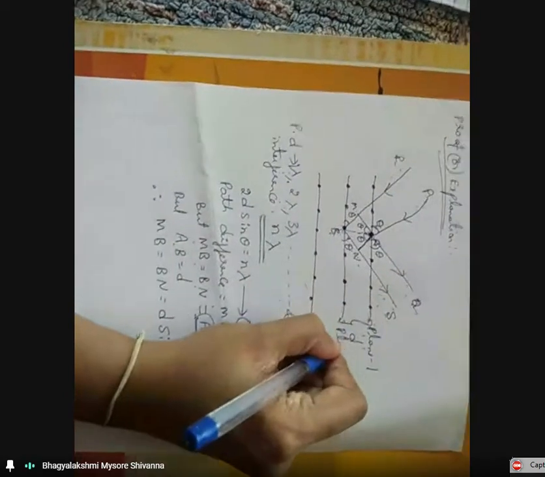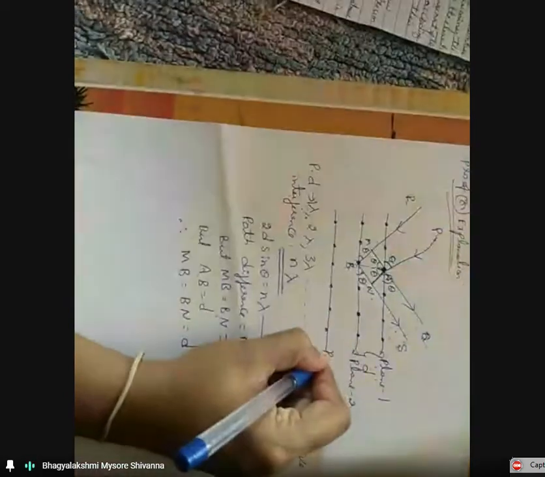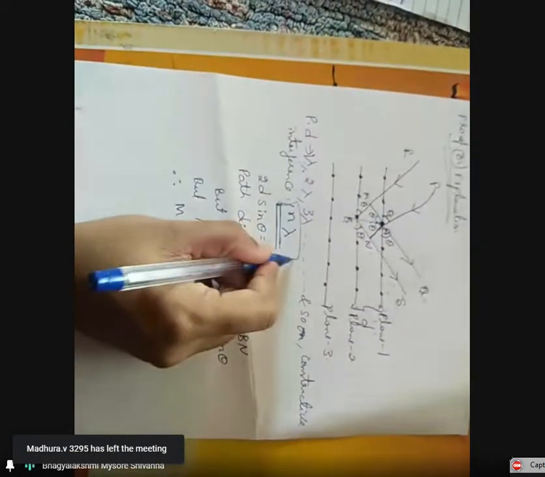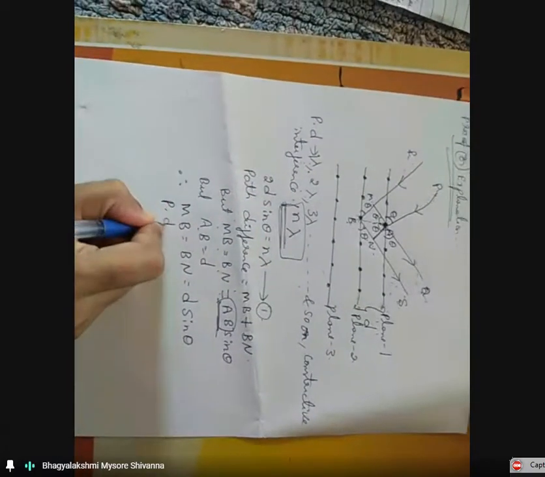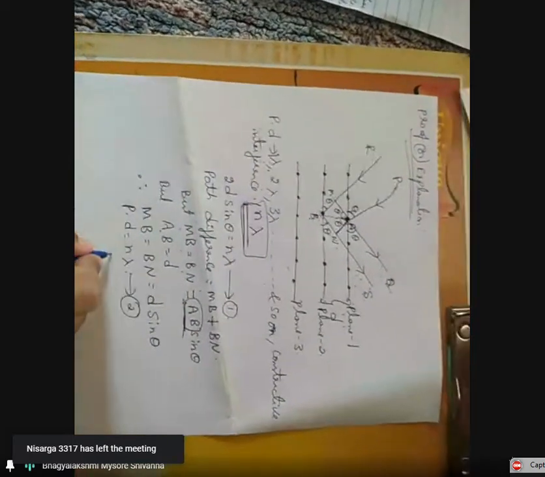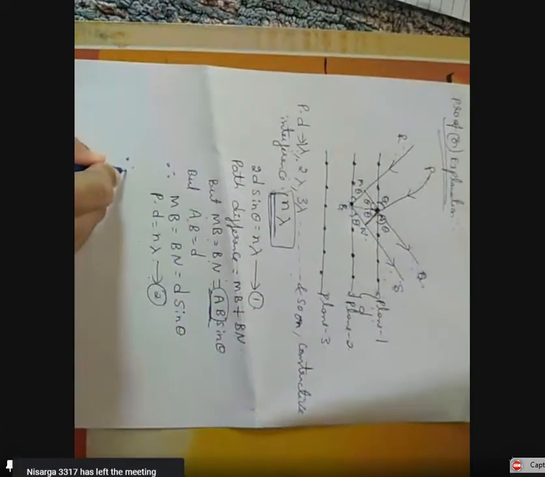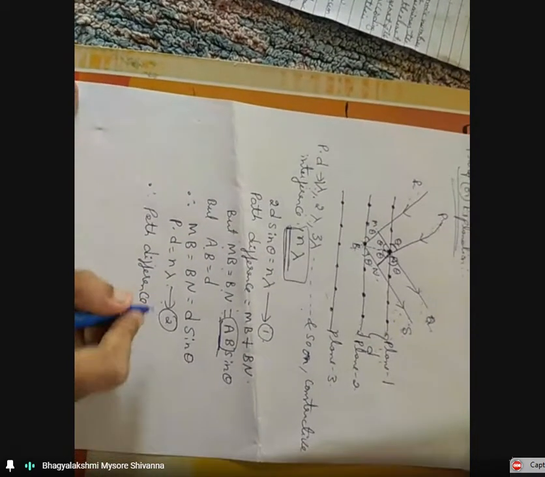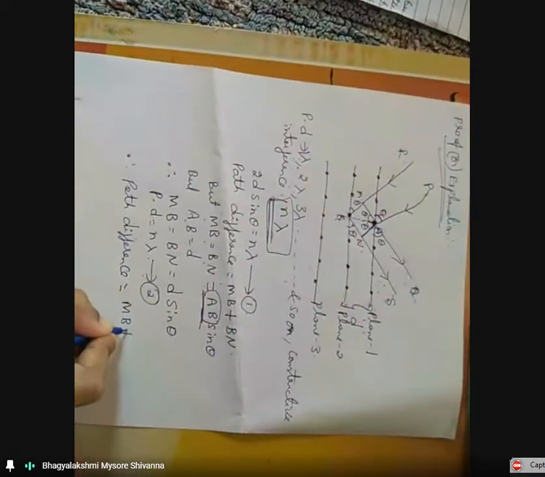So this is plane 1, this is plane 2, and this is plane 3. But we know that for constructive interference, the path difference is equal to n lambda. This is equation 2. The path difference is MB plus BN.